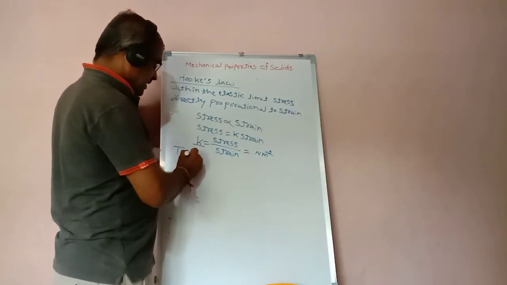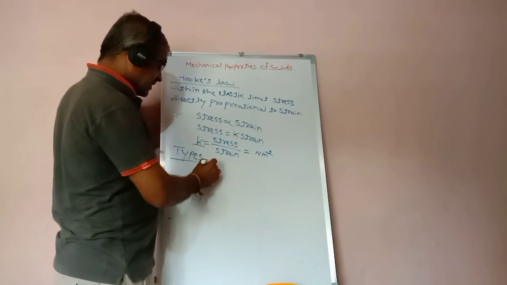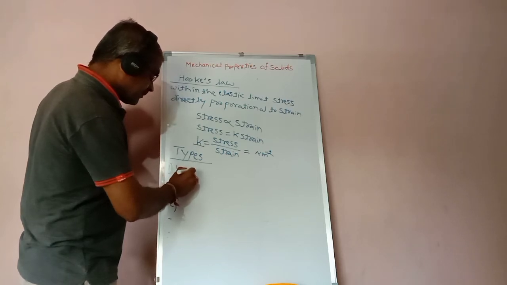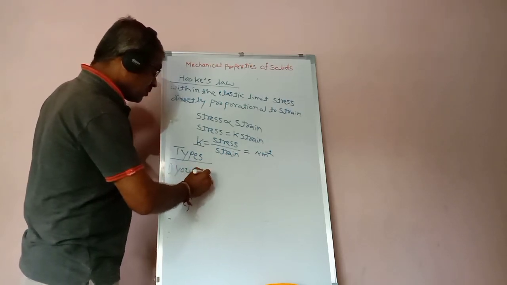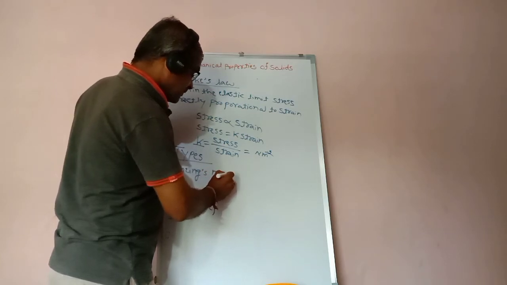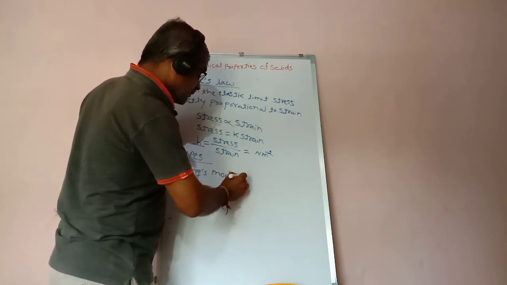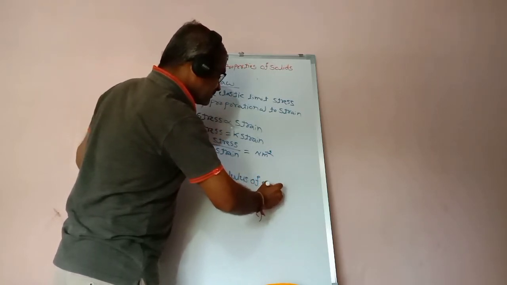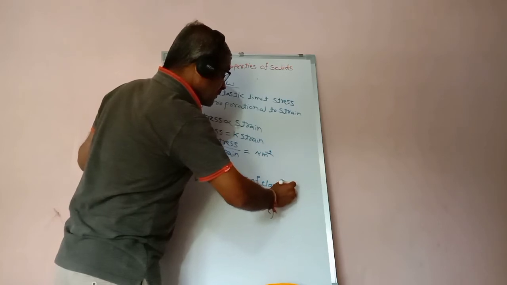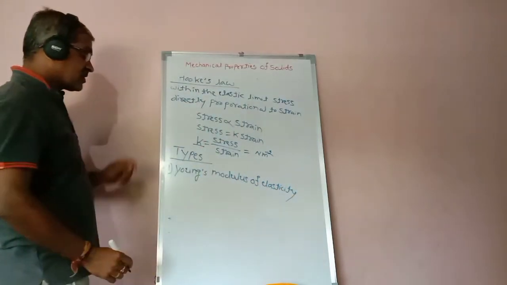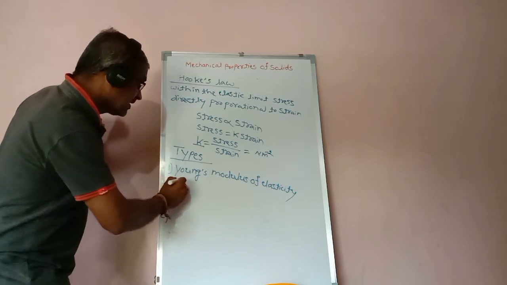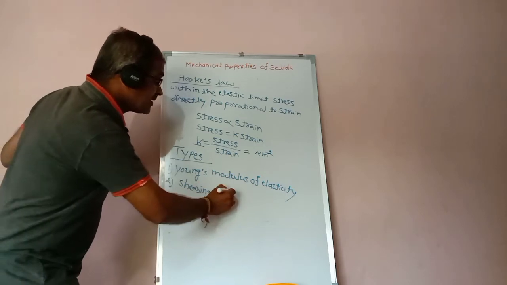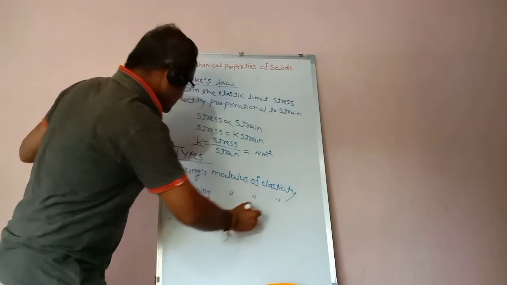So this is the modulus of elasticity. Now the types of modulus of elasticity. First one is the Young's modulus of elasticity. Second one is the shearing modulus of elasticity.